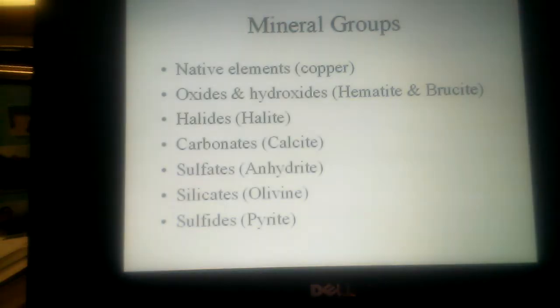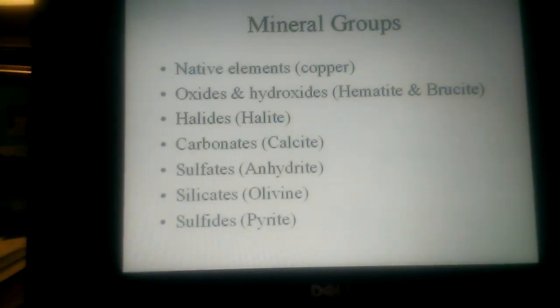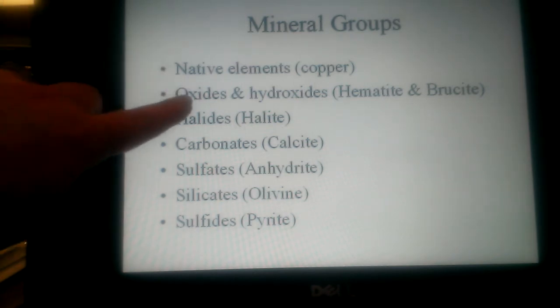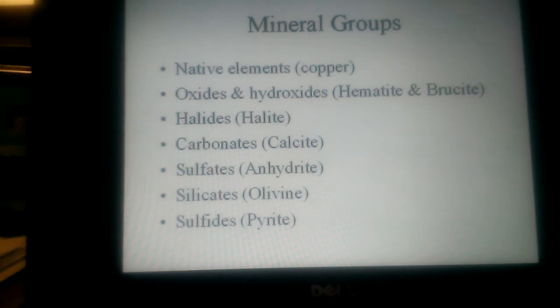Now, mineral groups include native elements, which would be copper, diamond, anything that only contains one type of element. Then you have the oxides, which are used for ores, our halides, which are the salt group. So these halides here, that's what would be salts later on. Carbonates, which are the ones that fizz with acid. And then sulfates and sulfides are the ones that contain sulfur, that stinky mineral we talked about. And then we have our silicates, like olivine or quartz, some of the really common ones.